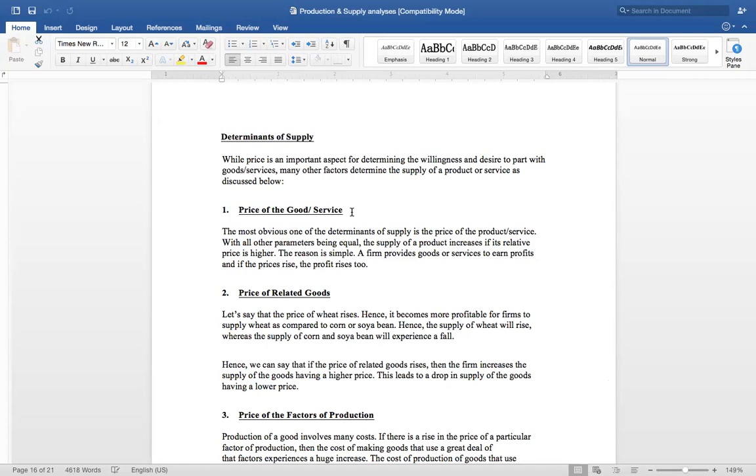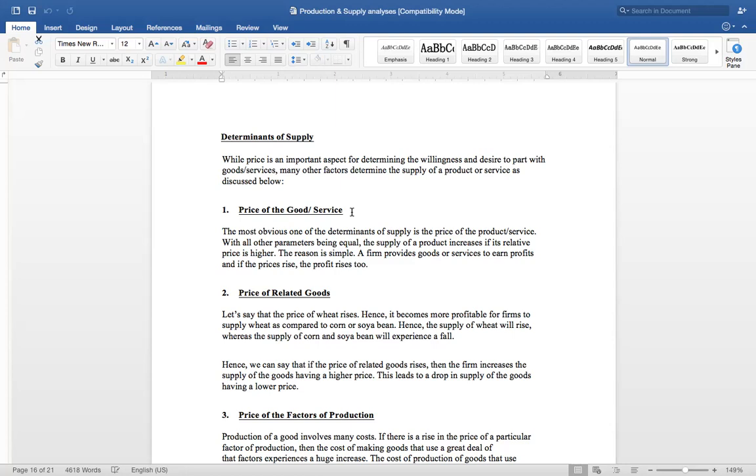The first is the price of the goods. The most obvious and important determinant of supply is the price of the product or the price of the services. While all other parameters being equal, the supply of a product increases if its relative price is high. The reason is simple. A firm provides goods or services for what? A firm provides goods just to earn profit. If the price rises, then profit will automatically rise.